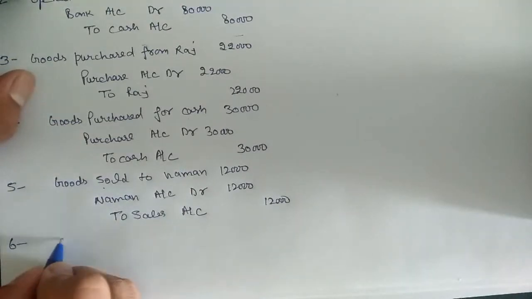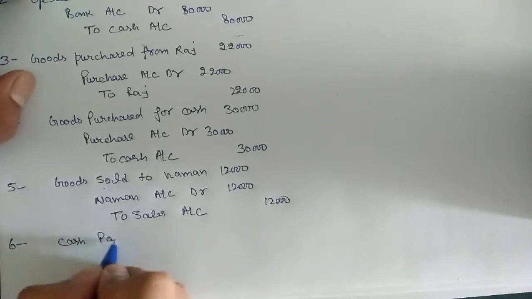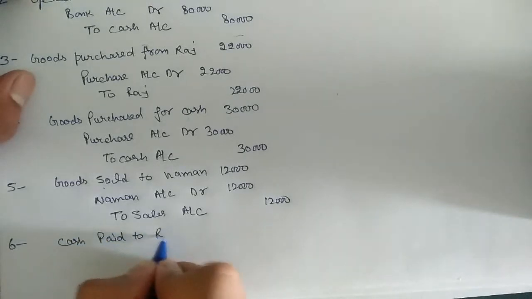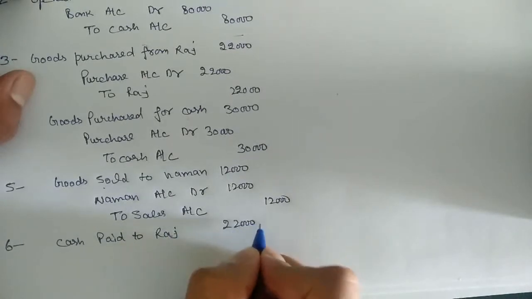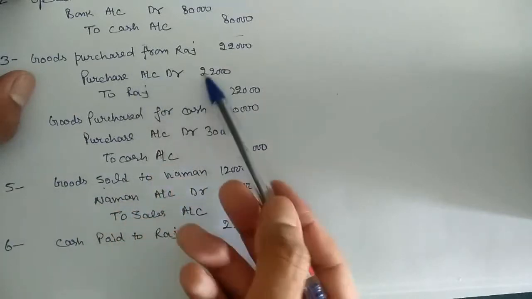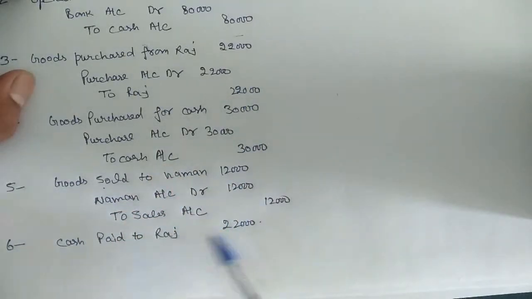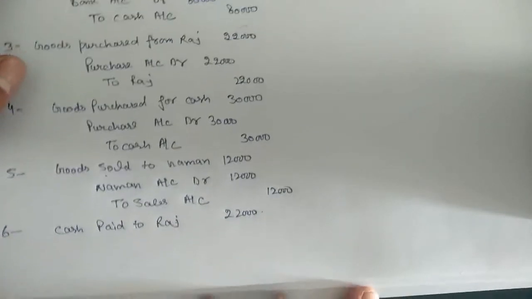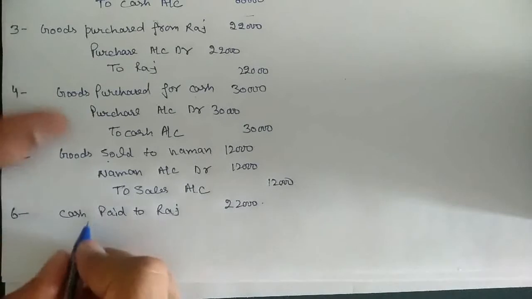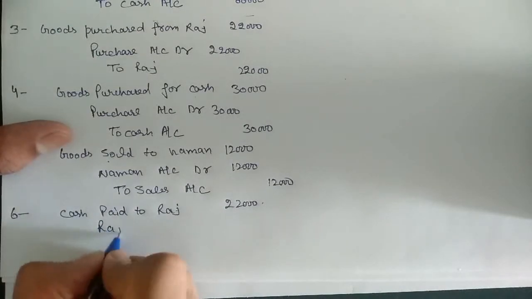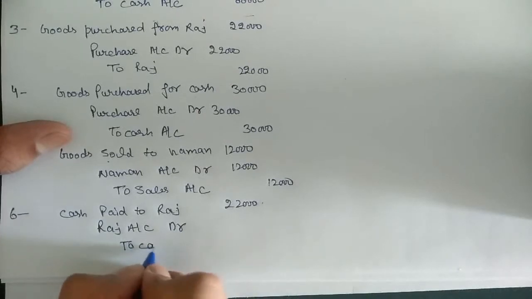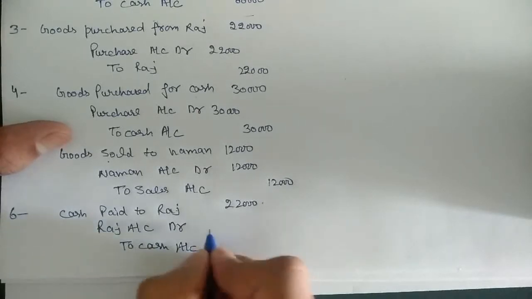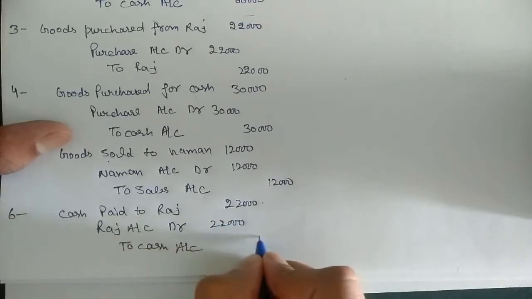Next entry is cash paid to Raj, which is 22,000. We purchased goods of 22,000 from Raj and we are paying the full amount to Raj. So we are not receiving any discount from Raj. So entry will go with the full amount. Raj account debit. What have we paid? We have paid cash. To cash account 22,000.